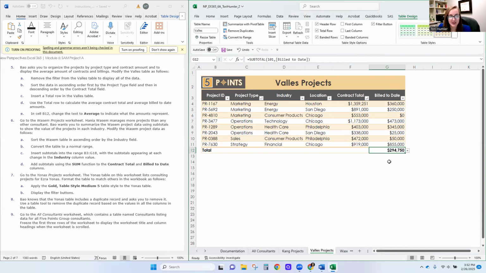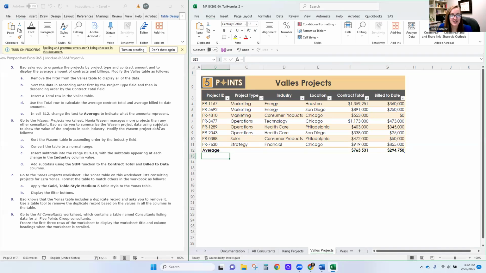So now I have an average of the build to date. I also want an average of the contract total. So I'm going to click in the contract total box, click the drop down, and hit average. But now this isn't actually a total row, it's an average row. So we're going to change total to average just by typing it in there. And now we've finished step 5.